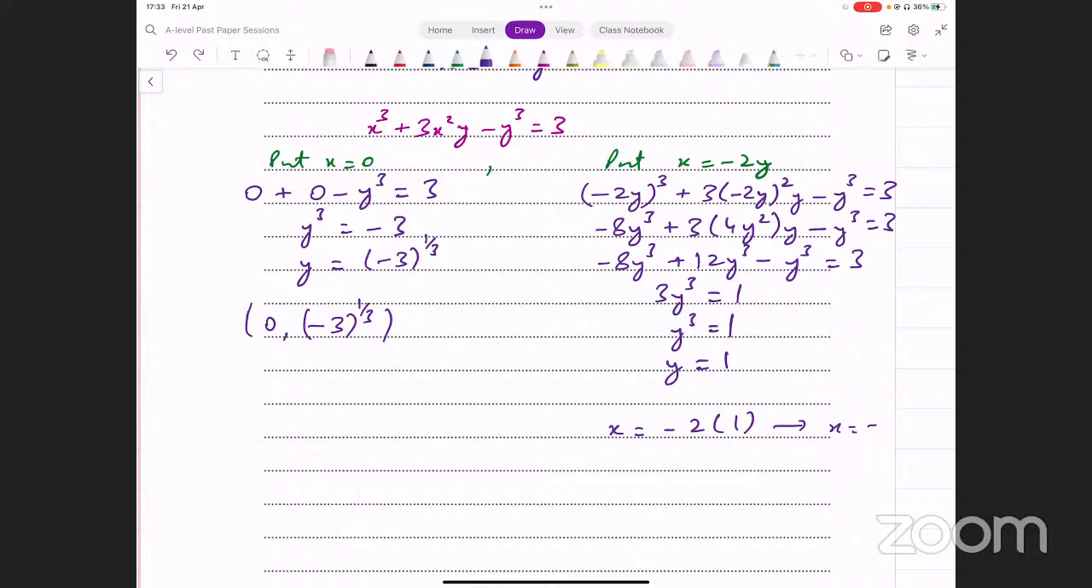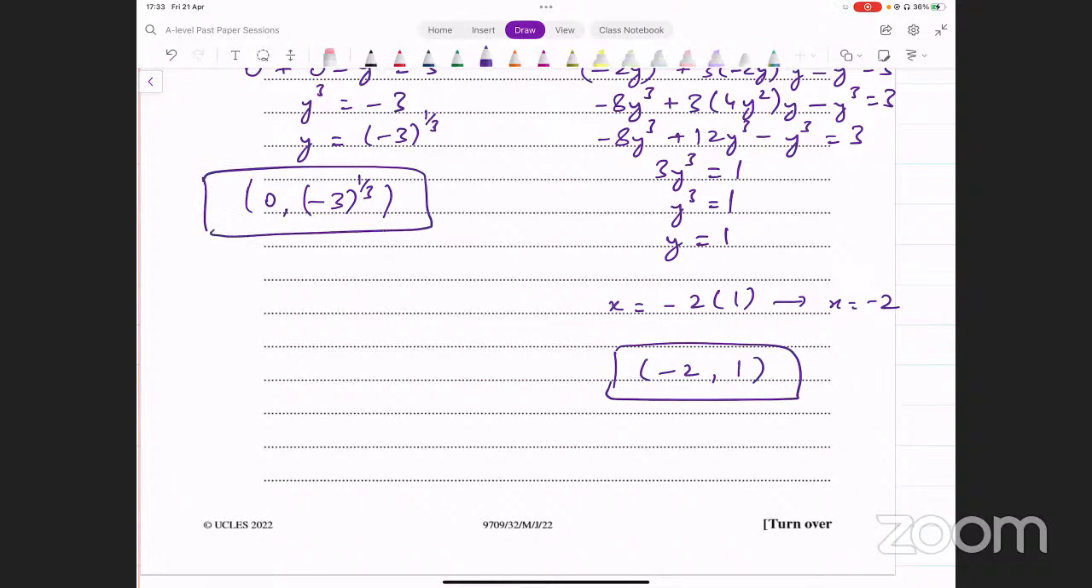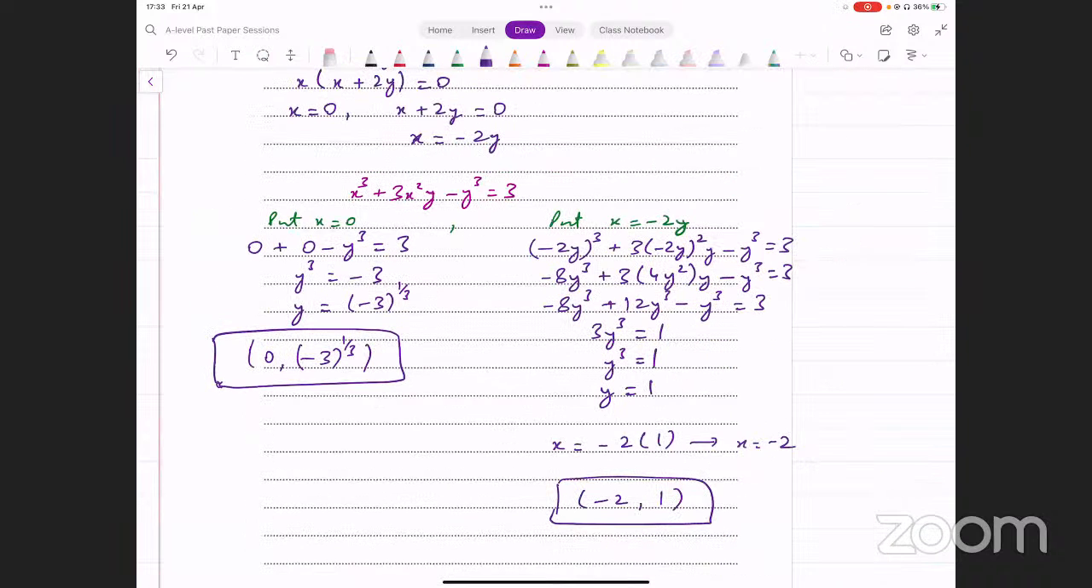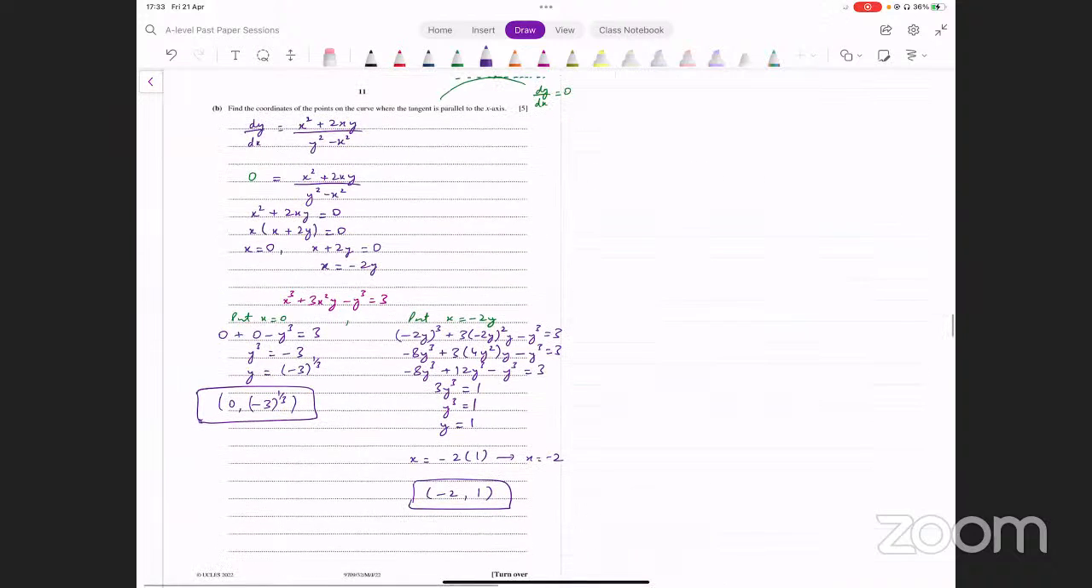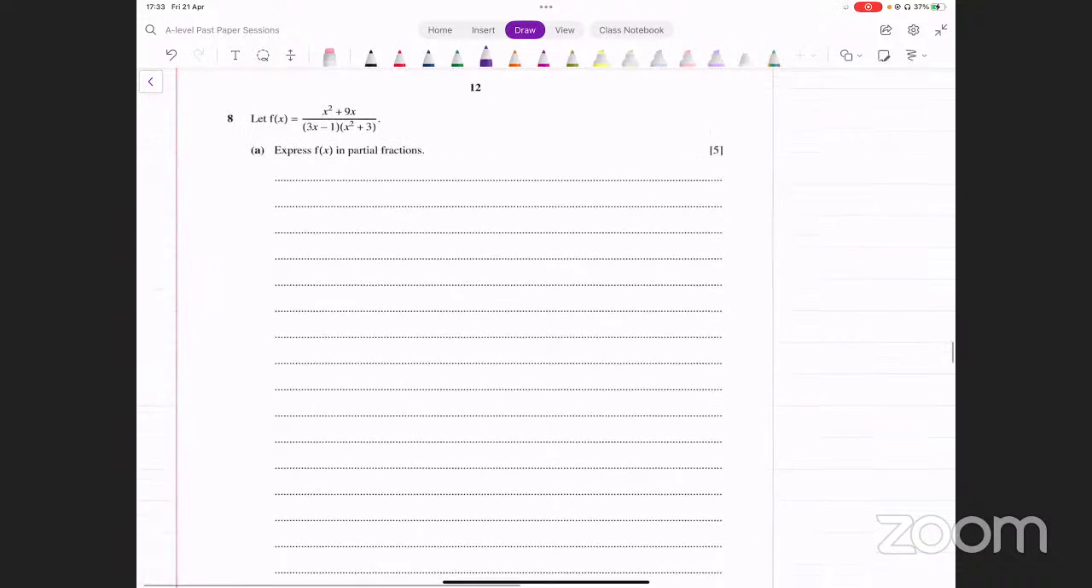So the other point that we were looking for here turns out to be minus 2 and 1. These are the two stationary points that we have on this curve. ये आपने figure out कर लिया. ठीक है, 0 and cube root of minus 3 and also minus 2 and 1. I hope that makes sense. That was question number 7. Let's move on to the next one.